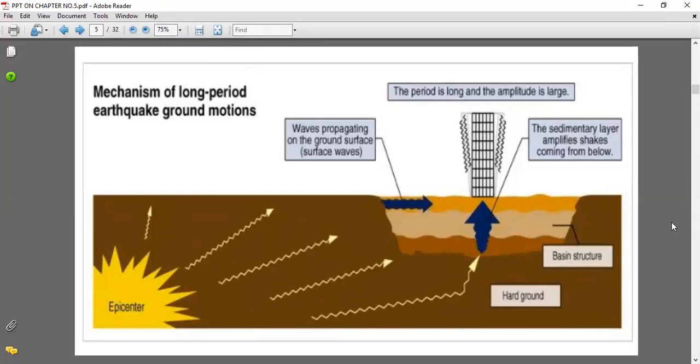We have to make sure our building resists such dynamic loads with respect to the basic principles of planning. So we have to go for the planning, the basic principles in planning of the building. While planning a new building, we have to use the basics of planning which make our building earthquake resistant.